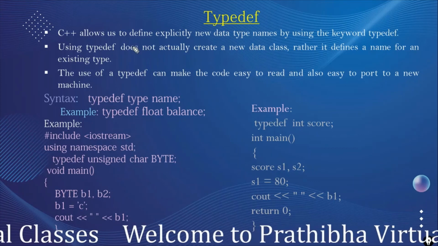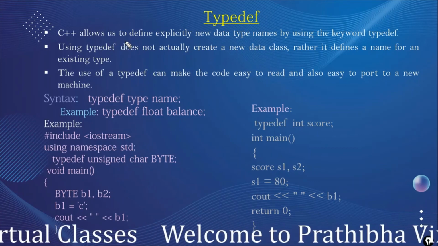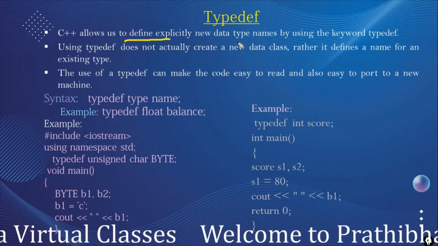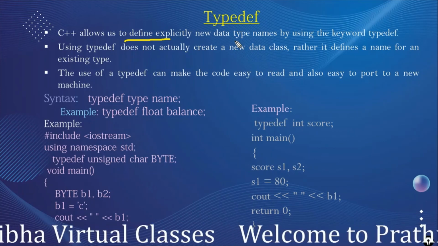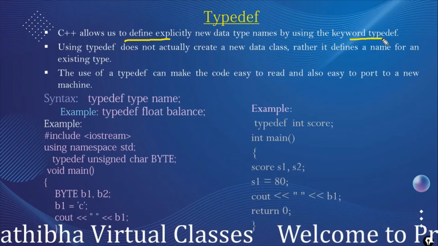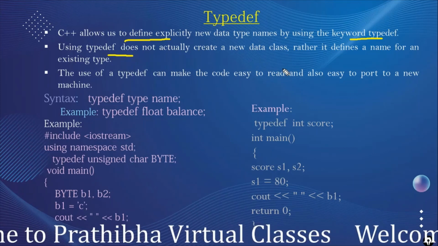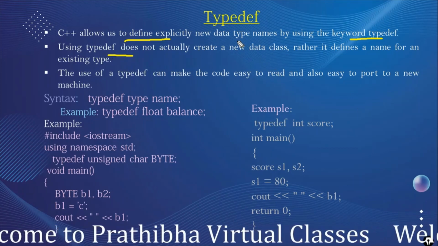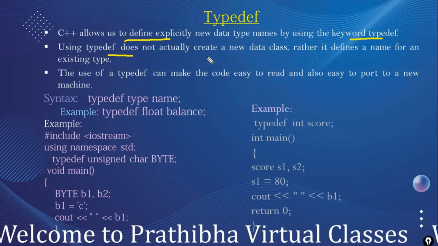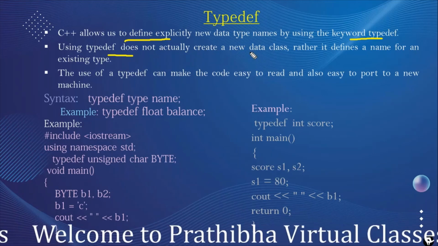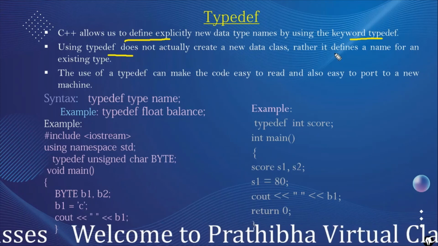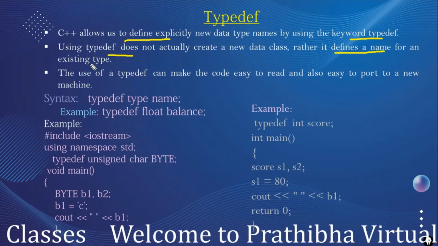This in C++ allows us to define explicitly new data type names by using the keyword typedef. So using typedef, we can define a new name for an existing type. This is not a new data class; it is used to define a name for the existing type.